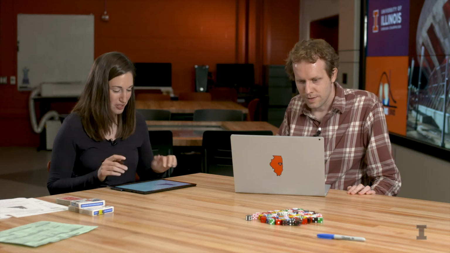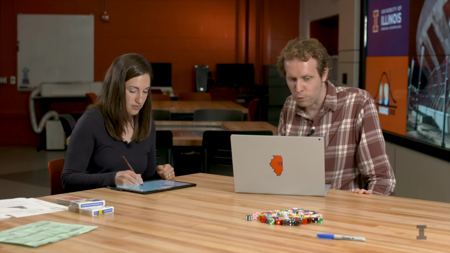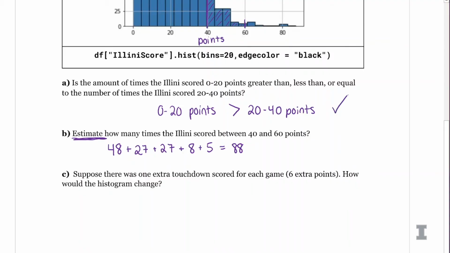Yeah. So obviously with reading these histograms just based on this sheet, I can make these estimations, but Python is our best friend and it can give us exact numbers. And I was doing some data science with you, and I just wanted to say that you're right. Your first answers also look really great. That first bucket of 0 to 20 was 769, and then 20 to 40 was just 372. Ooh, okay. So my estimation was correct. They did score 0 to 20 points more than 20 to 40 points.